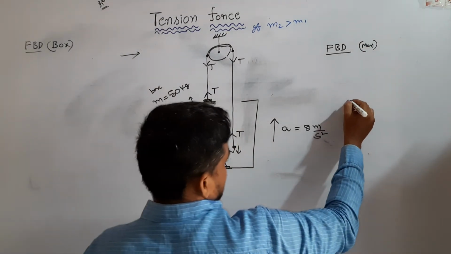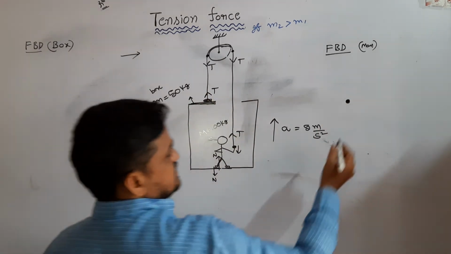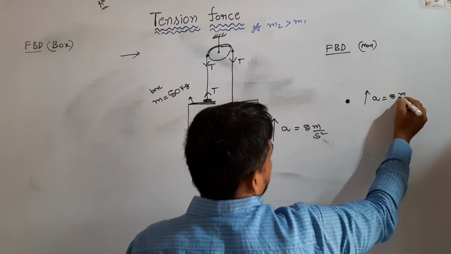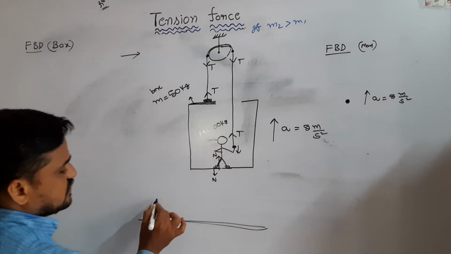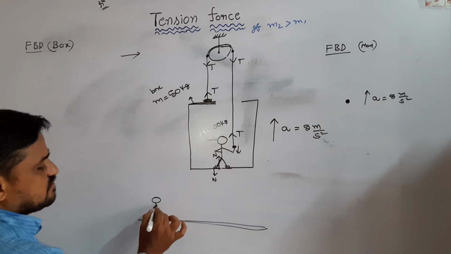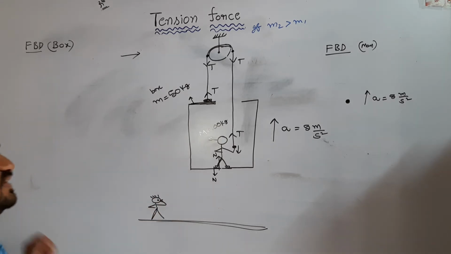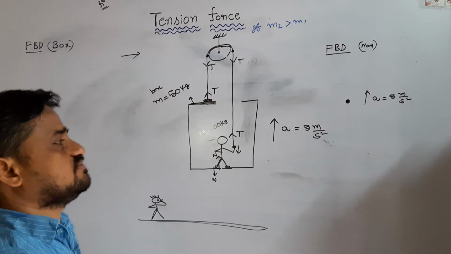Suppose the system moves up with acceleration, which means the man also moves up with acceleration 5 meter per second square. Here I solve the problem with respect to the ground frame, with respect to the inertial frame.